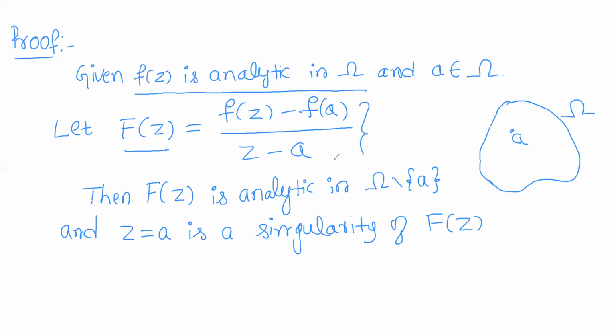But if we consider the quotient, the quotient is differentiable in omega except at the point a. So capital F of z will be analytic in omega minus a. And the point a is a singularity of capital F, because at z is equal to a, capital F of z fails to be analytic.